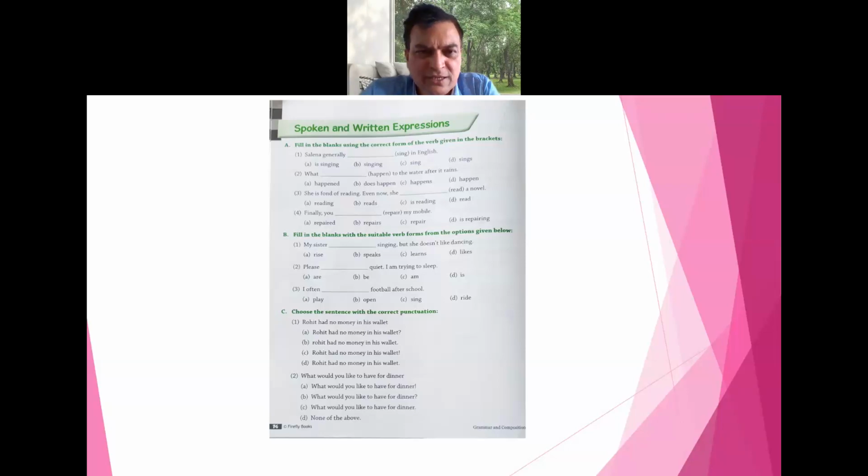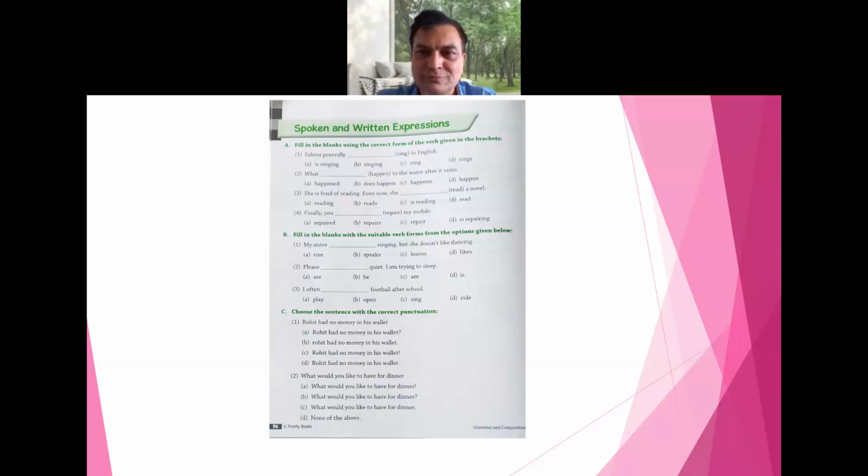Okay, next. What dash to the water after it rains? After it rains, that is in simple present tense. So what happens to the water? This will also remain in simple present tense. Simple present tense is very important, okay? I am taking this because it is very important from the examination point of view. This time we have included verbs, then adjectives, and then rearranging words.